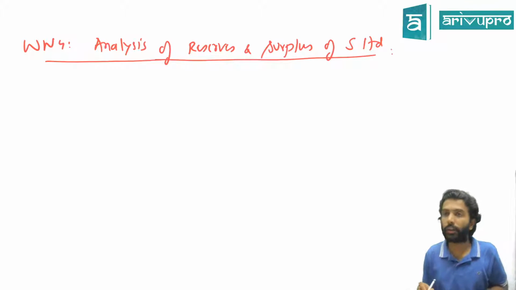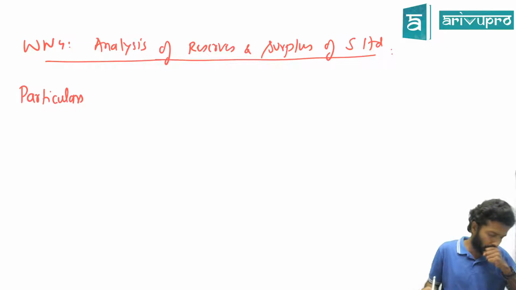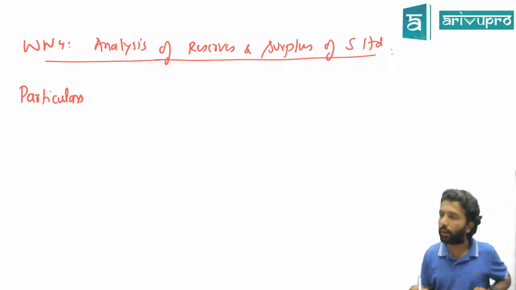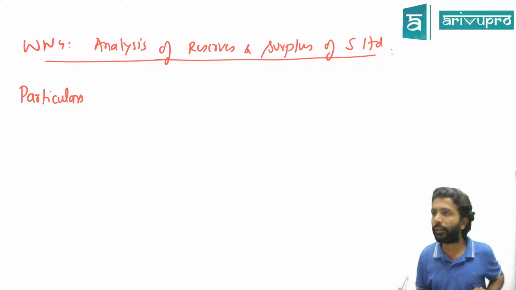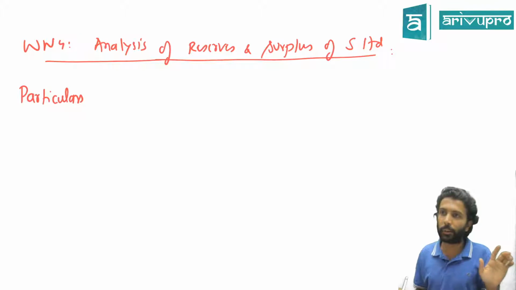That is your next working note. We'll have to do it in columnar format. First is particulars. Who are the shareholders of S Limited? H Limited and others. Others we call minority interest. H owns 75%. That means minority interest owns 25%.